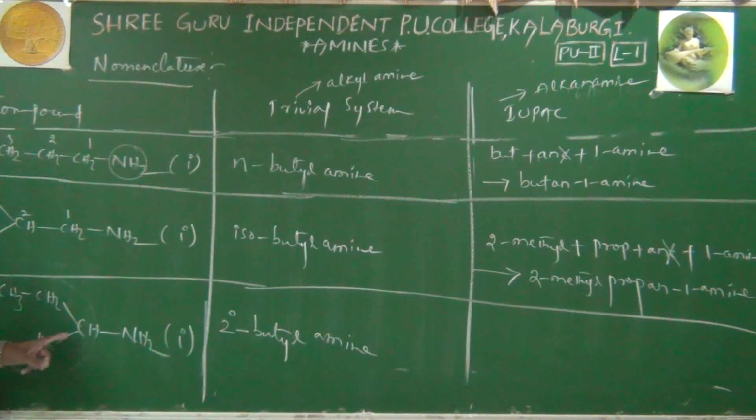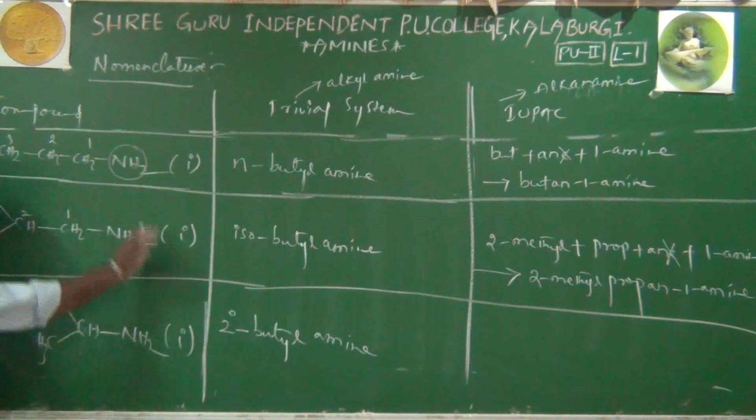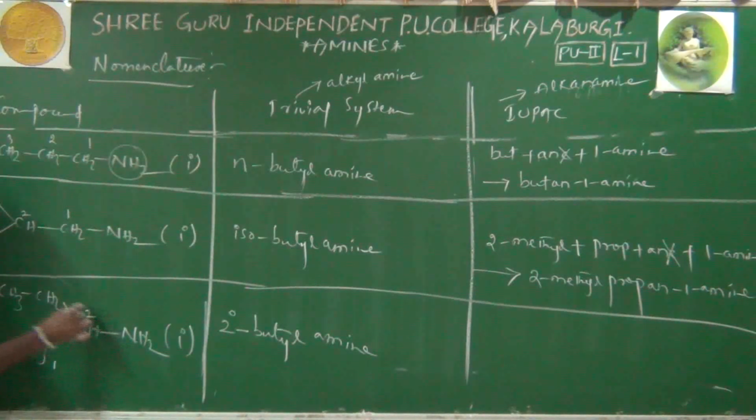Whether it is a primary, secondary or tertiary amine, it is absolutely a primary amine. And of course, the alkyl group is secondary. That's why I will mention it as secondary butylamine. Okay, we'll go to the IUPAC name. IUPAC means again we have to give numbers to the parent chain, and we have to select the longest chain as the parent chain. In that, always remember the functional group attached carbon should get top priority. The NH2 attached carbon is this carbon. Again, don't start number 1 here because the middle carbon is not a terminal carbon. That's why we'll start numbering from the terminal carbon. It is 1, it is 2, 3, 4 is the correct representation. Don't start from here, 1, 2, 3 it will come. That's why 1, 2, 3, 4.